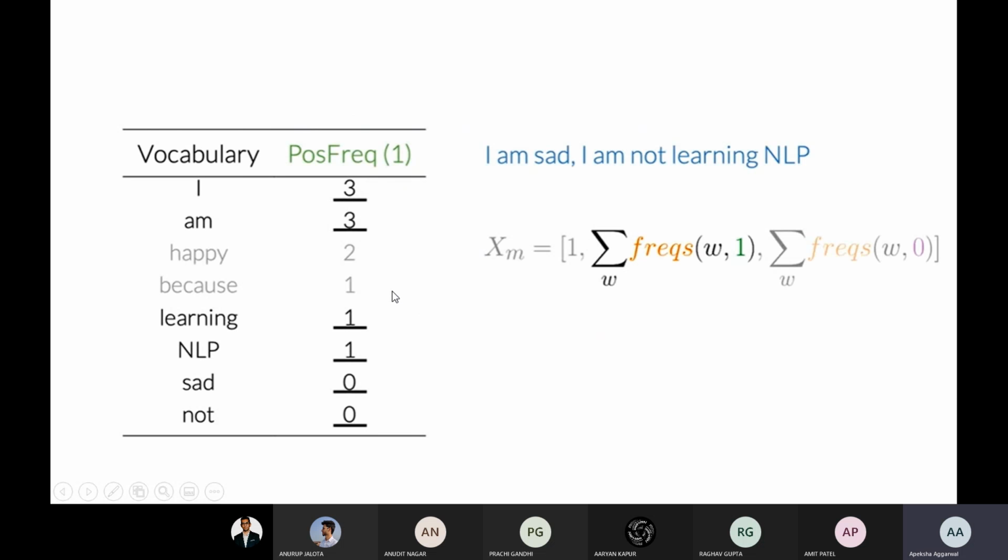So we are just counting the negative words and the positive words from the whole data set, and we are generating the counts. We are using the counts as frequencies instead of the presence or absence of that word. So just a simple thing.